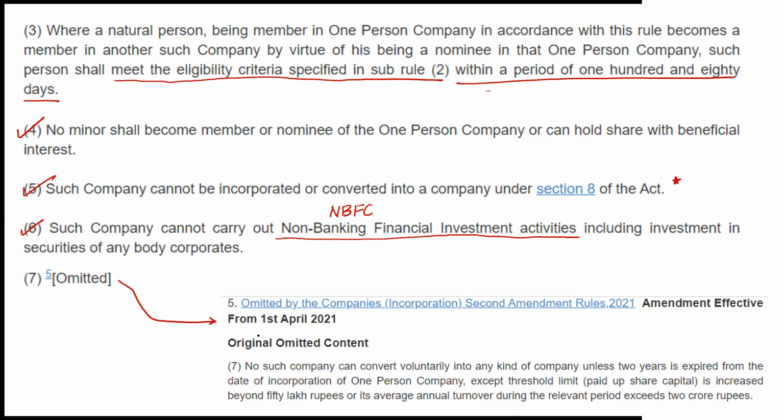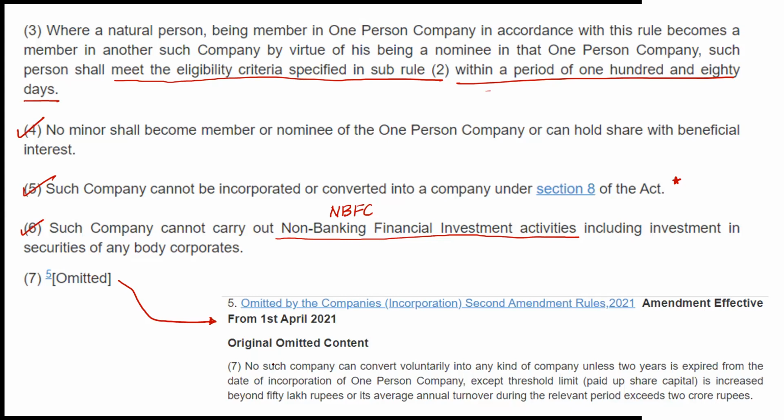So just see, this is an amendment. As I said, this is the benefit of studying from the ebook: with effect from 1st April 2021, it said that no company can convert voluntarily into any kind of company unless 2 years have expired from the date of incorporation of the one person company, except if the threshold is increased. So earlier, an OPC could not convert into a public company or a private company.